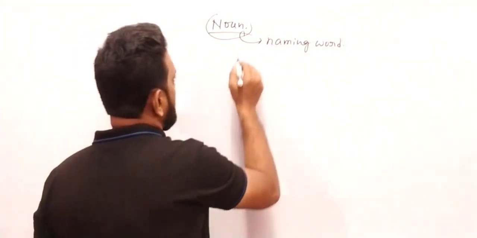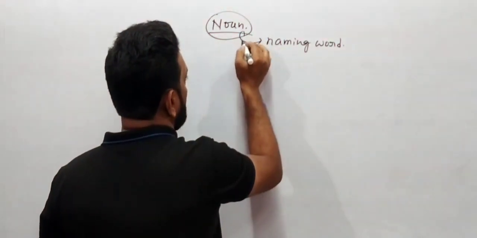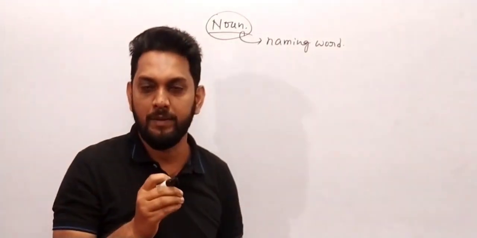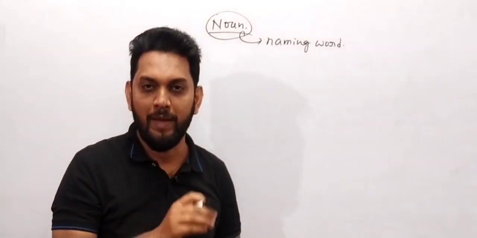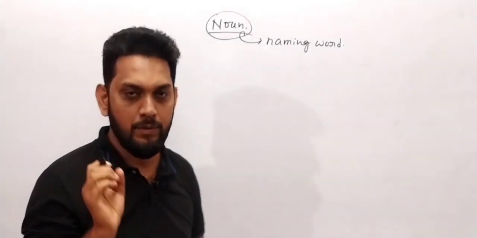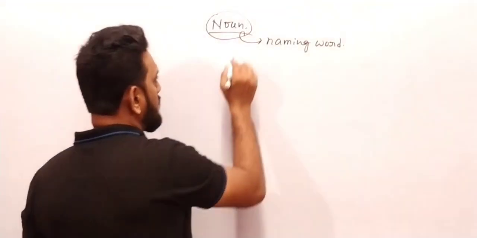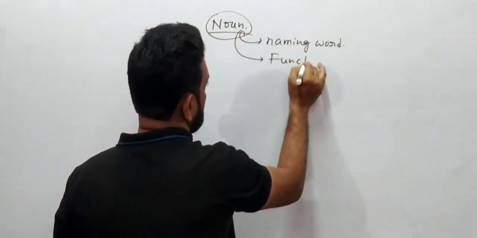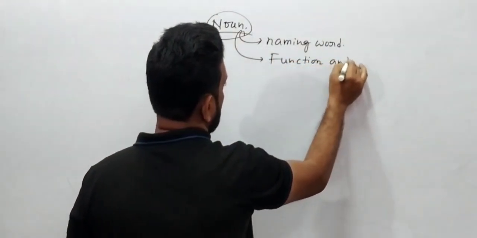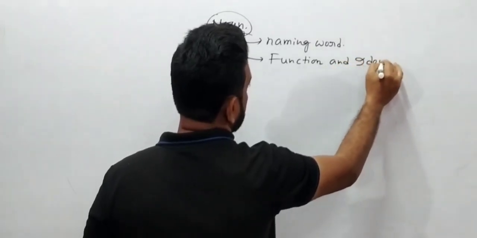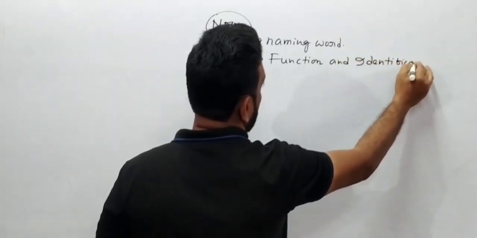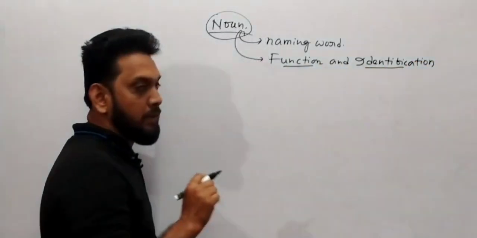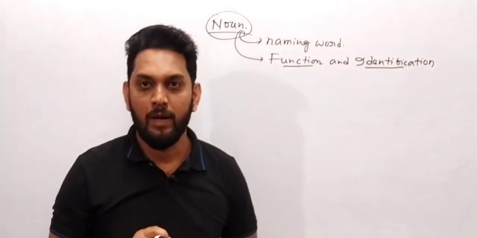So what does noun mean? Noun is a naming word, the name of any object, the name of anything else. Right now, whatever you watch through your eyes at your home, everything is considered as noun, yes or no? Very good. Now what is the most important thing to understand about noun, which is called function and identification. Function and identification, both are important terms.